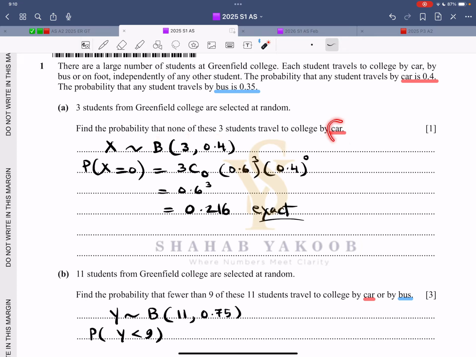They are talking about car, so the probability of success is car. Out of three, none: 3C0, success raised to the power of 0, failure raised to the power of 3. The answer is exact. This is binomial.